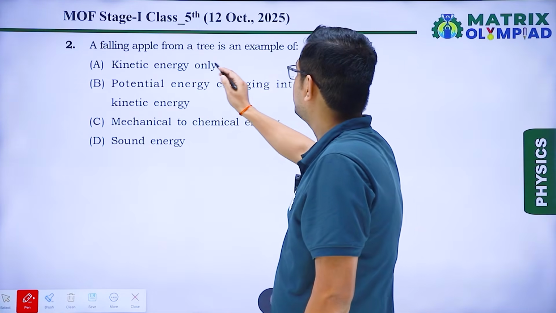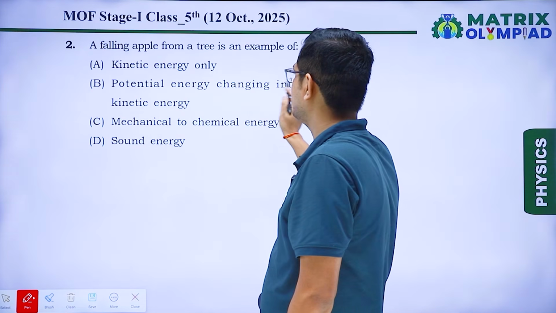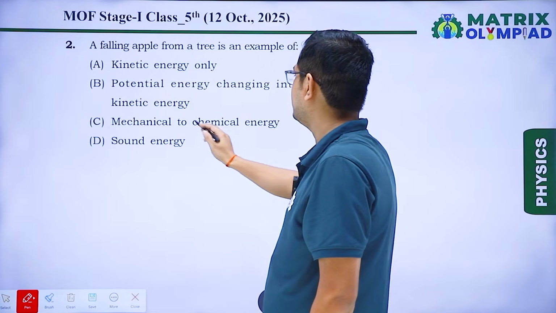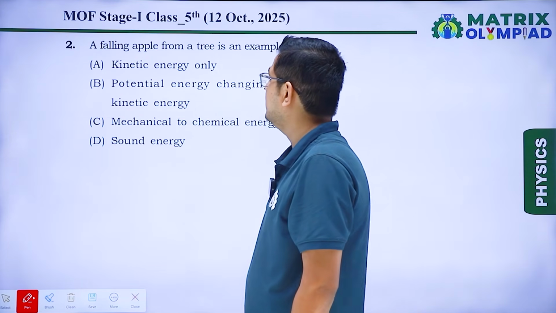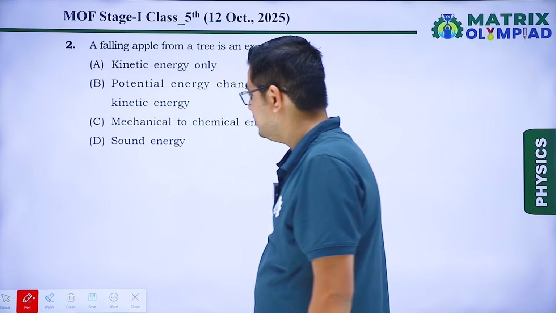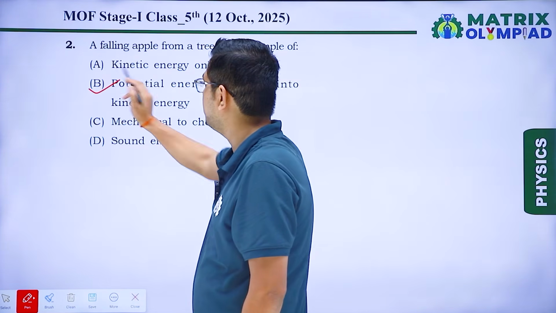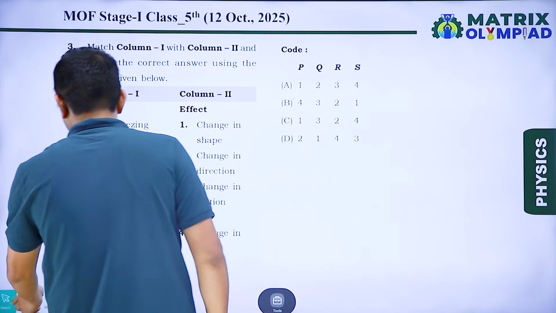A falling apple from a tree is an example of kinetic energy only, potential energy changing into kinetic energy, mechanical energy to chemical energy, or sound energy. So as we can see here, it is an example of potential energy changing into kinetic energy. So the correct answer is option B. Next question, question number 3.